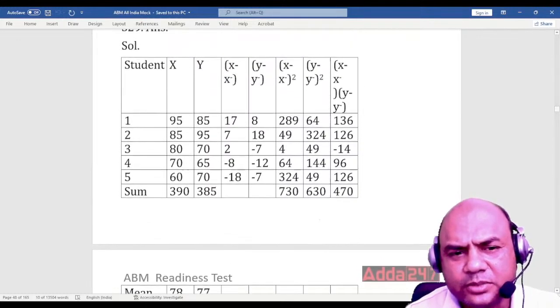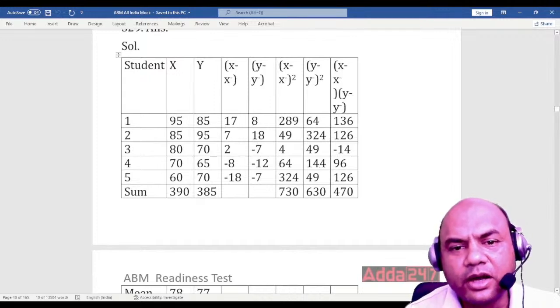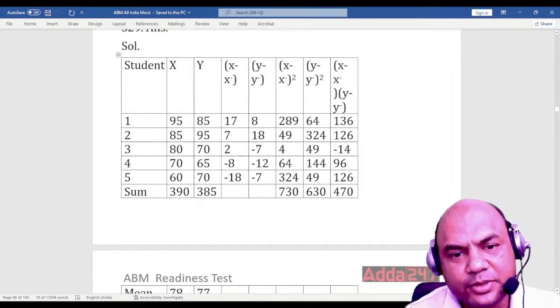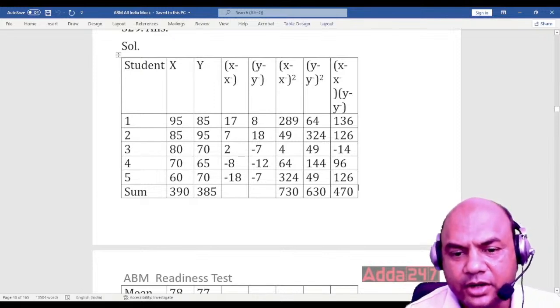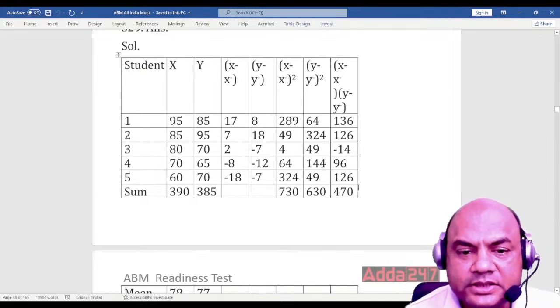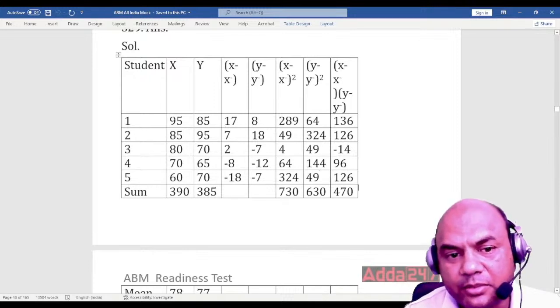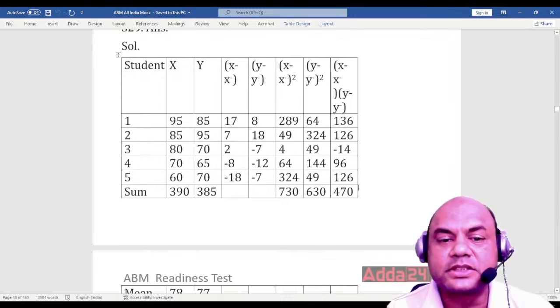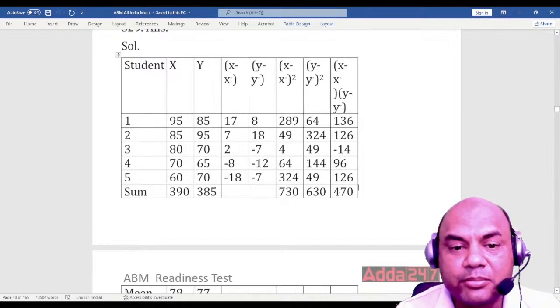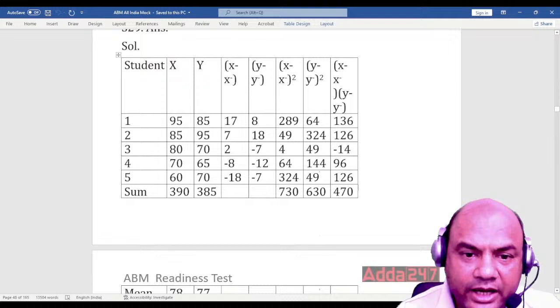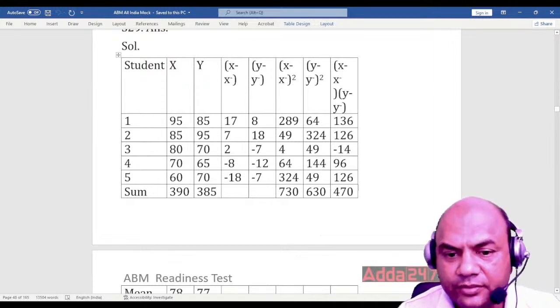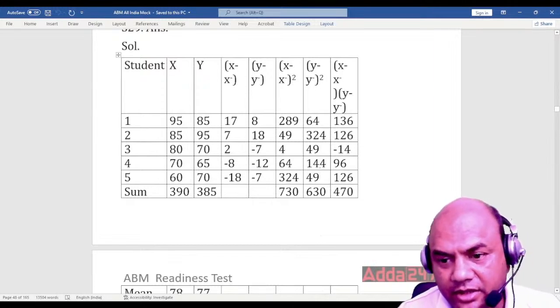This is a correlation problem. x minus x bar, y minus y bar, x minus x bar square, y minus y bar square, then x minus x bar times y minus y bar. That's whatever we are finding out. So just do all these things. This will require a lot of time. I am telling you in such simple words, but practically it's not that easy. I know it. You'll have to pause the video and do the calculations, but you must get these answers. Everyone should try this.